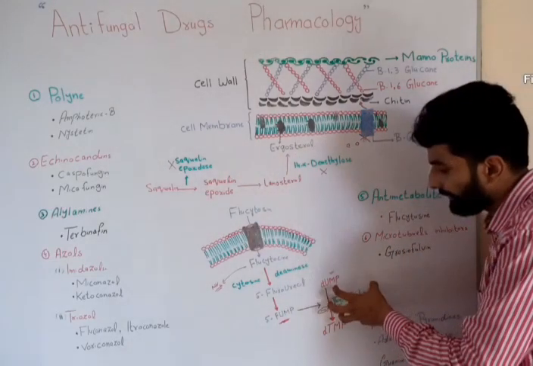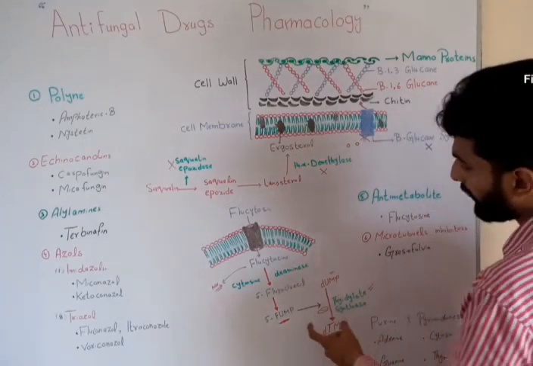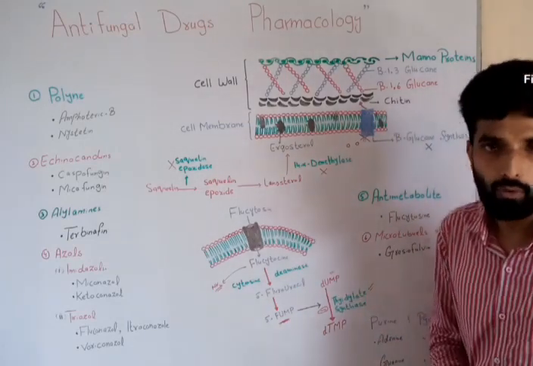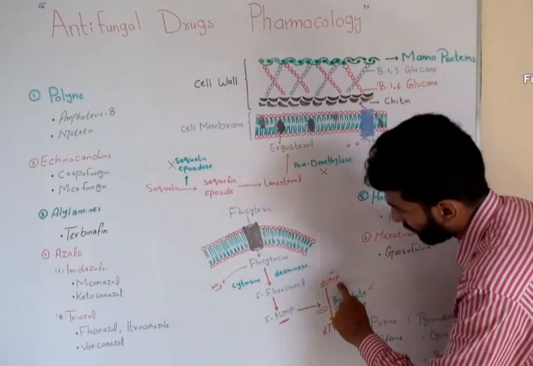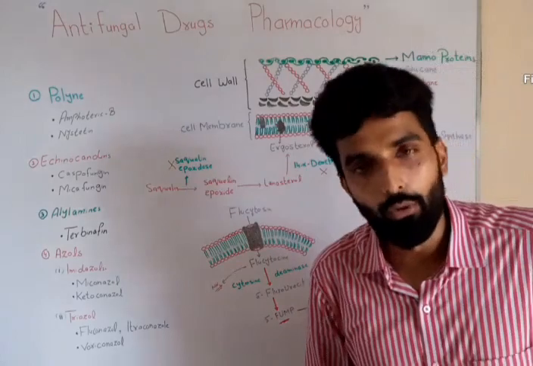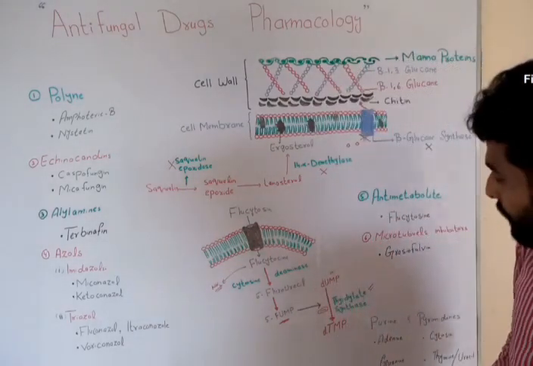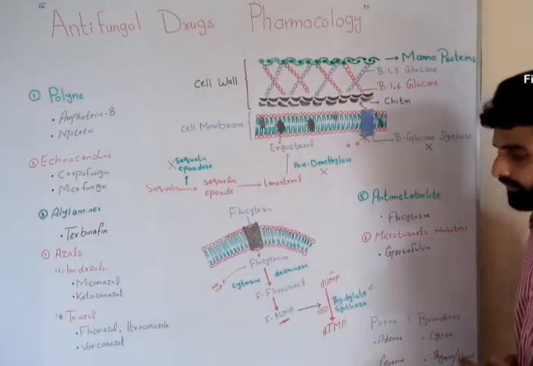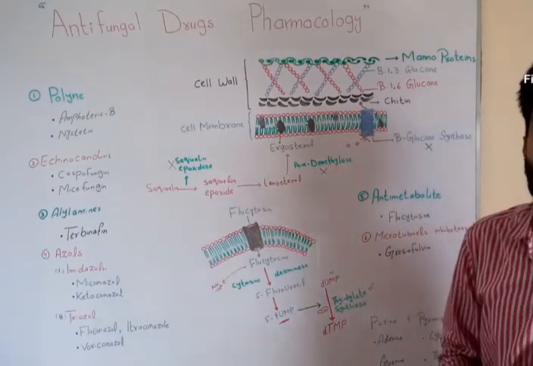Once this enzyme has been completely occupied by 5-fluorouridine monophosphate, uridine monophosphate will not be able to convert into thymidine monophosphate.